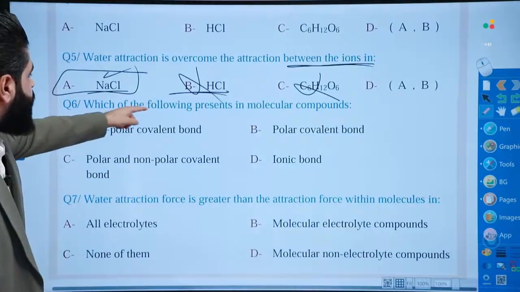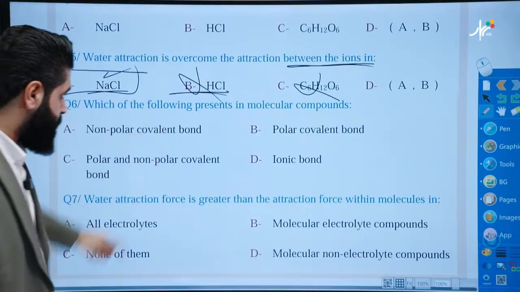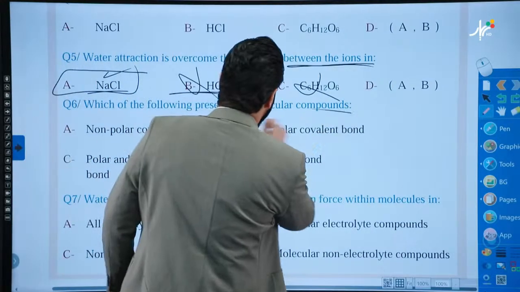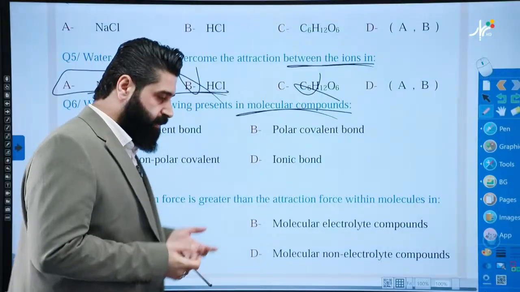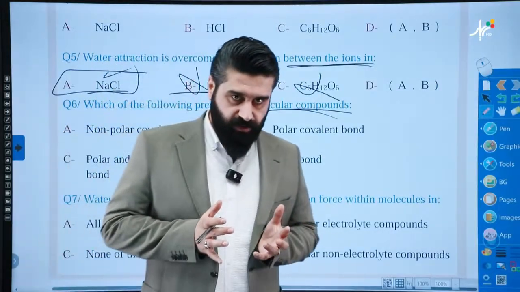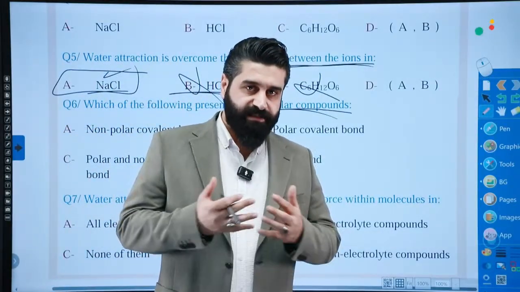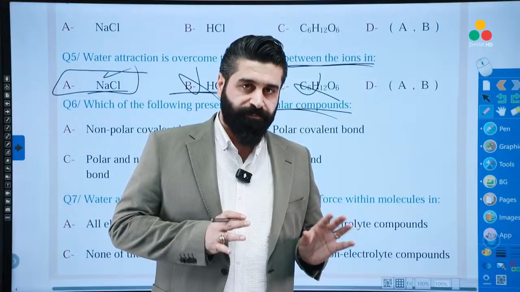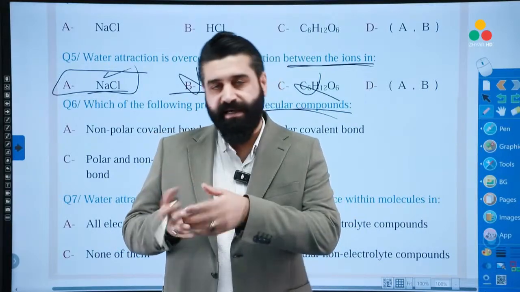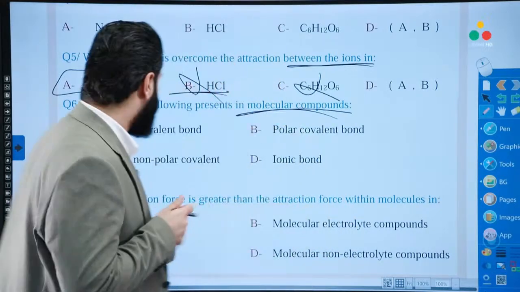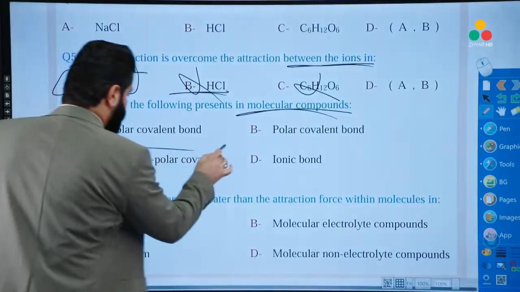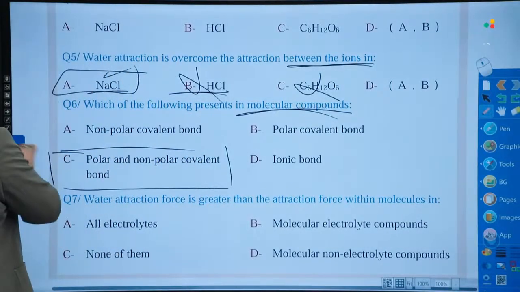Which of the following presents in molecular compounds? Molecular compounds are molecular substances, so the atoms are joined together by a covalent bond. Such a covalent bond can be polar and can be nonpolar. So they contain polar and nonpolar covalent bonds.